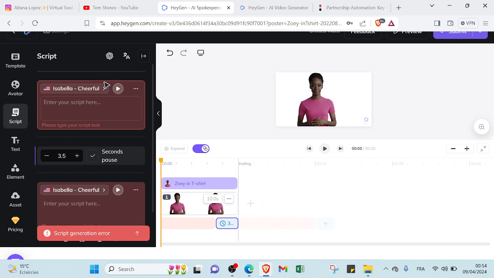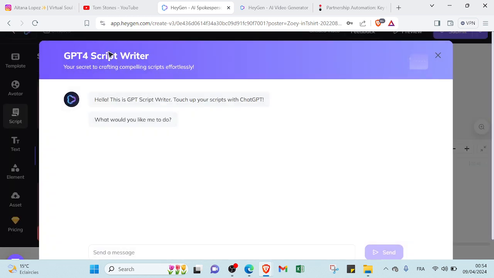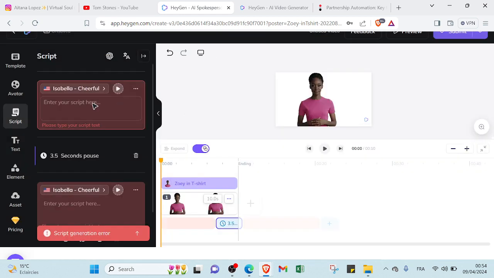And if you find some difficulties writing a script, you can just ask for help by clicking here on GPT script writer, and then you will send a message on, for example, what your topic is about, and the GPT script writer will create one, and then you will edit it here. And if you also want to translate it, you can translate it to a specific language.